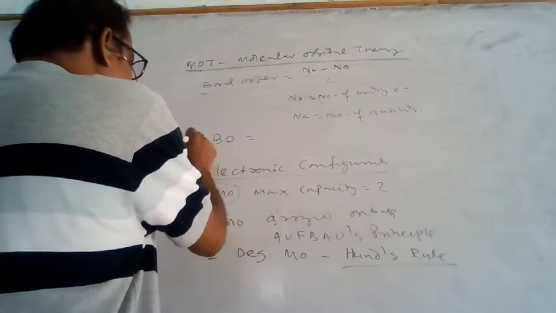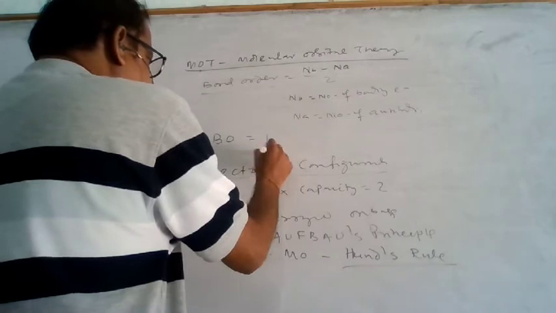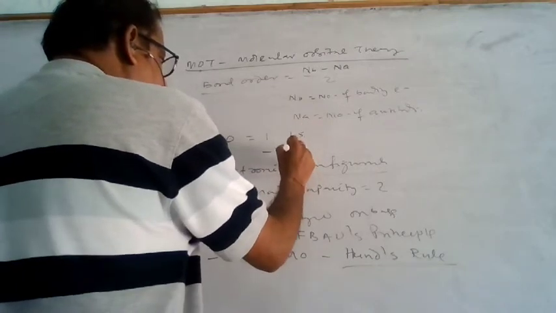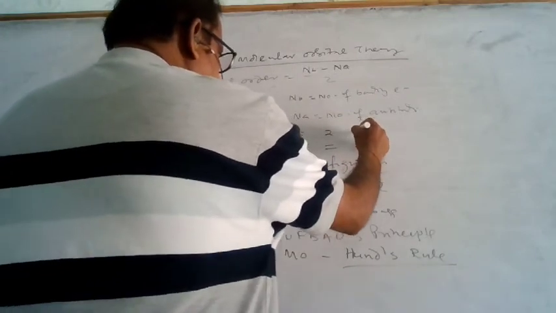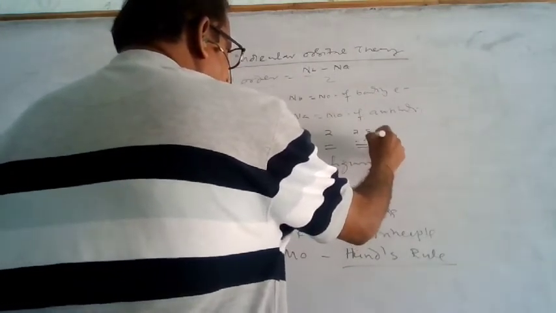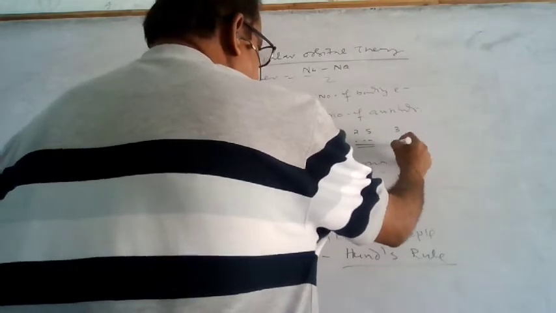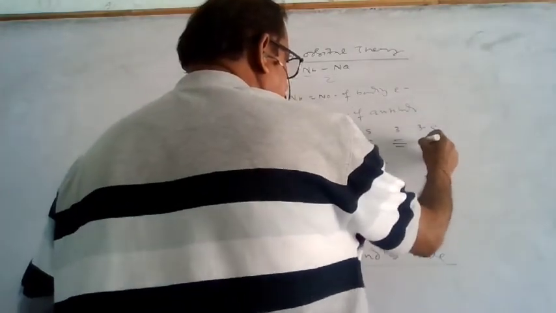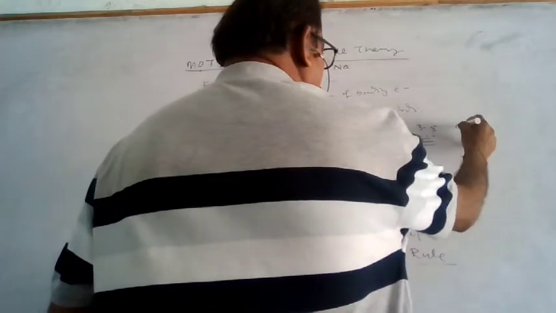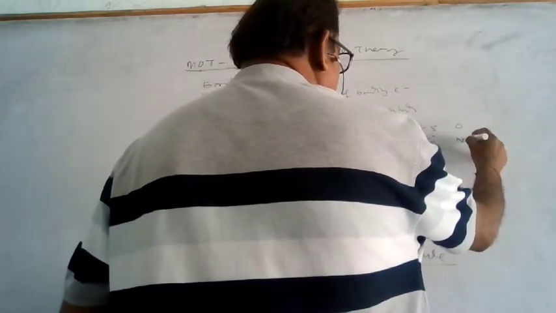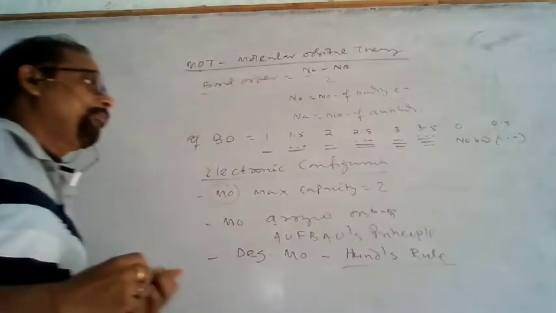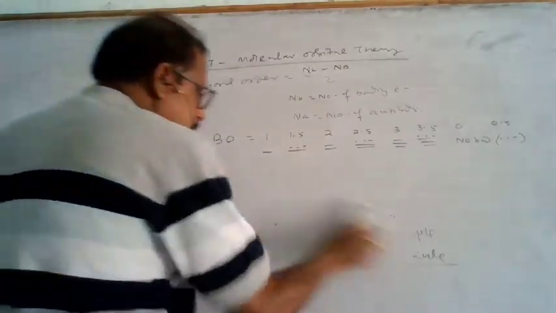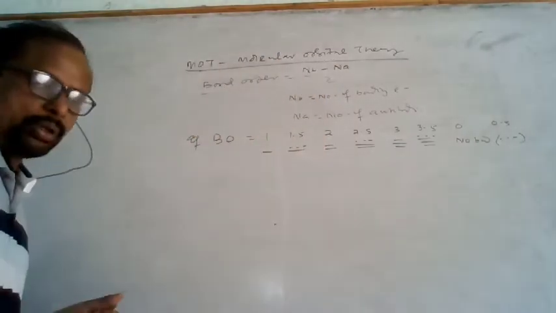If the bond order is 1, that means a single bond. Bond order 1.5 means partial bonding. Bond order 2 means a double bond, bond order 2.5 is also possible, bond order 3 means a triple bond, and bond order 3.5 is also possible. Bond order 0 means there will be no bond, and 0.5 means partial bonding. So the bond order means the number of bonds between the two atoms.